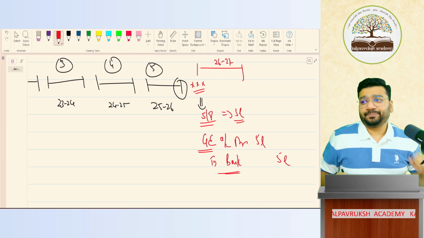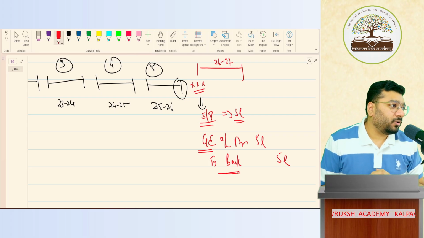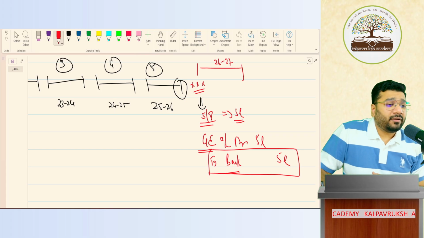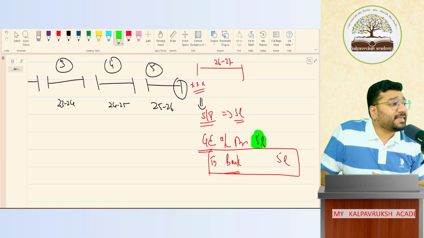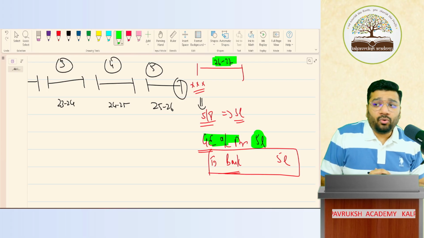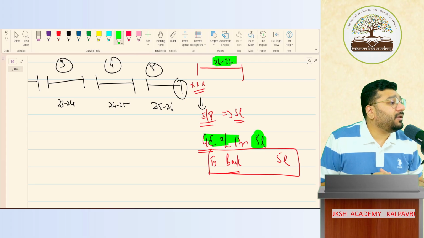Is this right or wrong? To bank 5 lakh is correct. But what have you done? You have debited the entire 5 lakh as expenditure in which year? In the year 26, 27. Now, this is in violation of the matching concept.